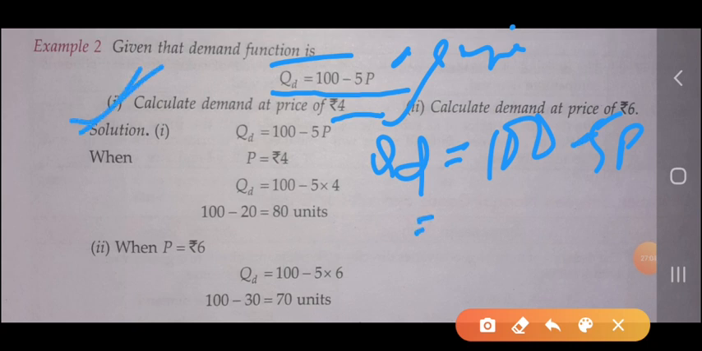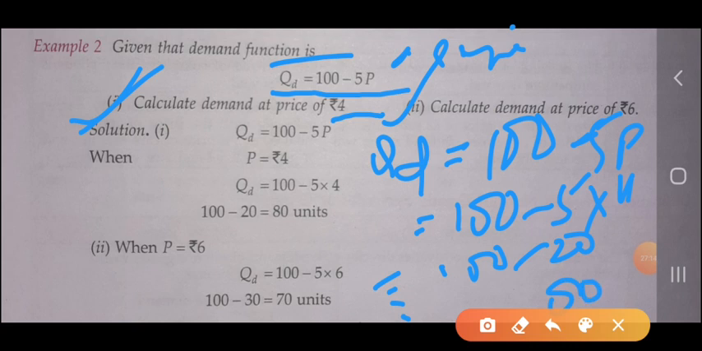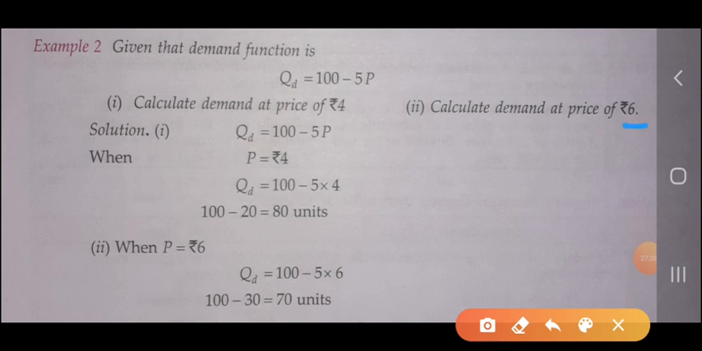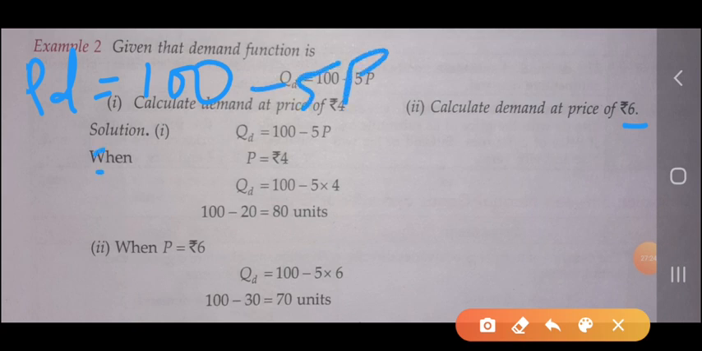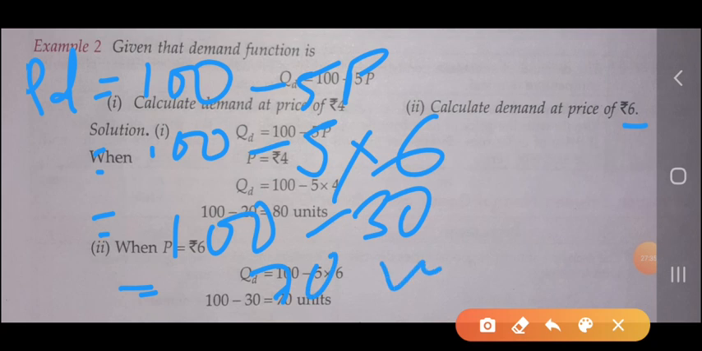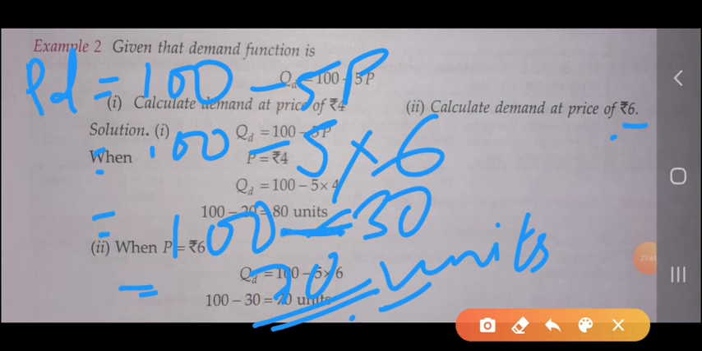In the first condition the price is 4, so 100 minus 5 into 4, that is 100 minus 20, so quantity demanded will be 80 units. But when the price of the commodity is 6, the demand function is QD equal to 100 minus 5p. So 100 minus 5 into 6, 100 minus 30, that means 70. So the quantity demanded at price 6 is 70. When the price is 4, quantity demanded is 80. So it's all about the demand function and numerical.